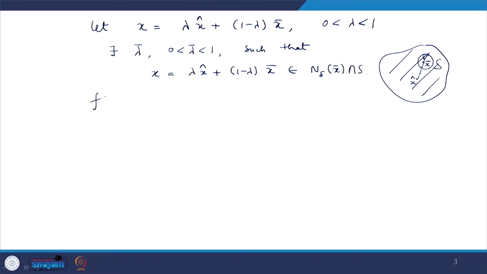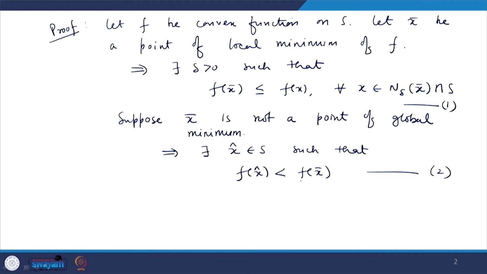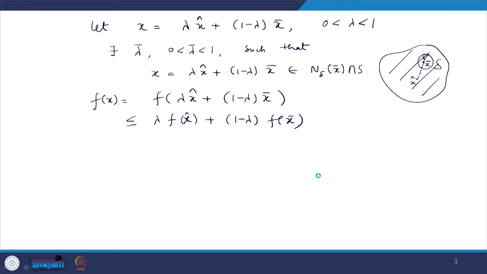Now, let us take f of x. What will be f of x? f of x will be f of lambda x cap plus 1 minus lambda times x bar, and since the function is convex, this is less than or equal to lambda f of x cap plus 1 minus lambda f of x bar. What we have from 2 is f of x cap is less than f of x bar. So, this is less than lambda f of x bar plus 1 minus lambda f of x bar, which is equal to f of x bar.